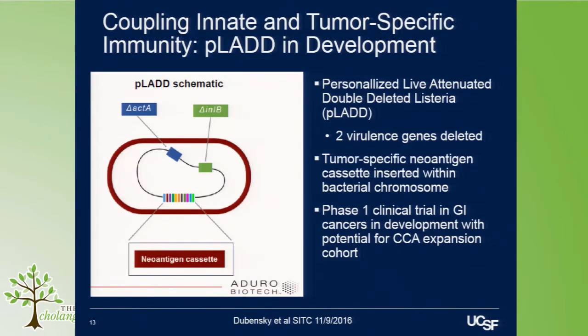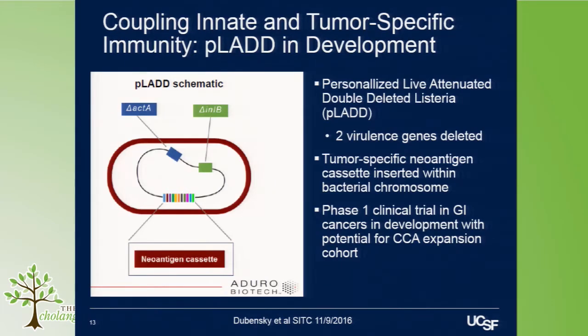Another immune approach that I think is of quite fascinating promise, not yet in practice or in play for cholangiocarcinoma, is the potential for coupling the innate immune response, so that our response to normal pathogens such as bacteria or viruses that our bodies are used to fighting off, to tumor-specific immunity. And a strategy for doing this has been piloted by Aduro with their Listeria vaccines.